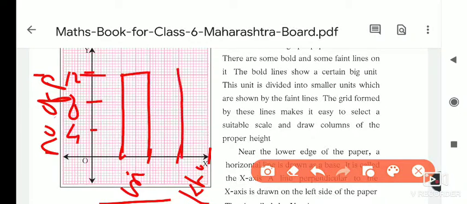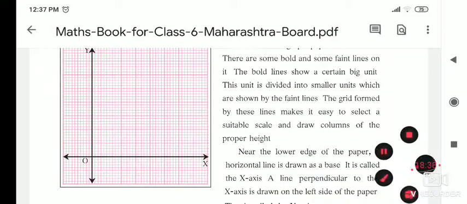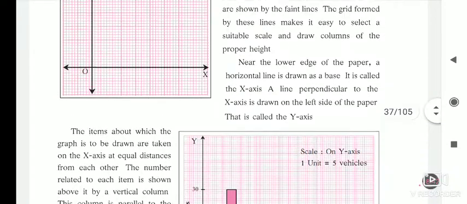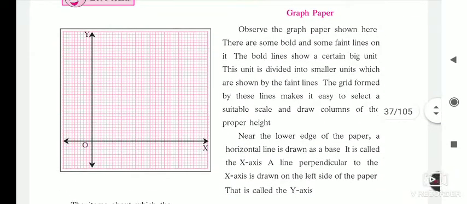Suppose for kho, how many players are there? If there are more than this, then we have to draw rectangles of this type, and then we have to complete this table. That I will tell you. So tomorrow all of you bring graph paper, then we will take the next graph and its reading in the next lecture.